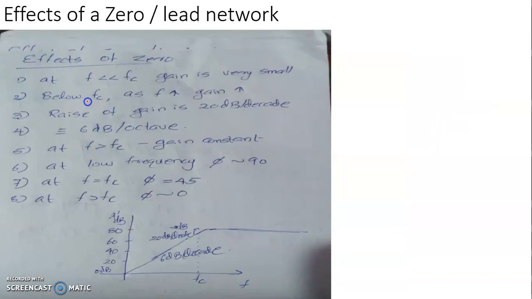Effects of a zero: when the frequency is very small, gain is very small. That is when frequency is less than the corner frequency. Below fc, as frequency increases, gain increases. This increase has a rate of 20 dB per decade, which is identical with 6 dB per octave. When the frequency becomes equal to the corner frequency, gain is 3 dB less than the mid-band gain. That is why this frequency is called characteristic frequency, and all other names are there for fc. When f is greater than fc, gain is a constant and is equal to the mid-band gain.